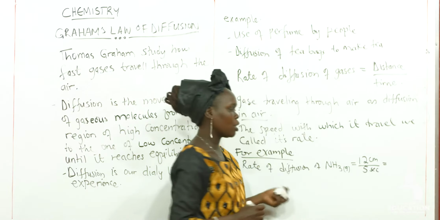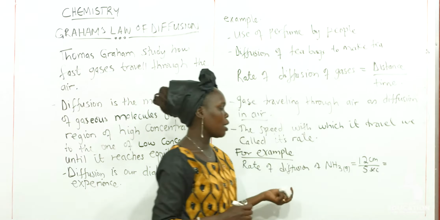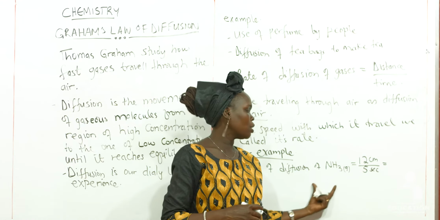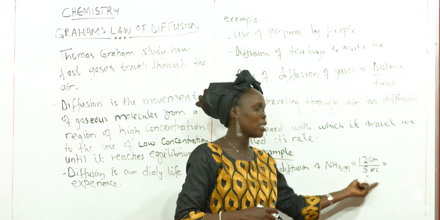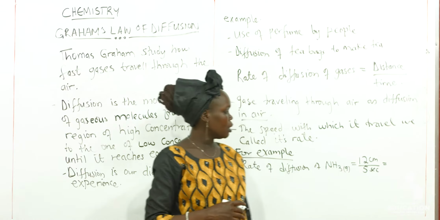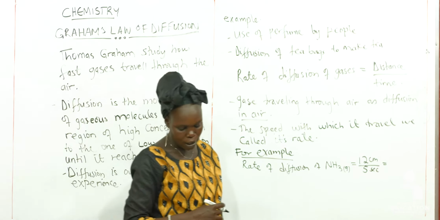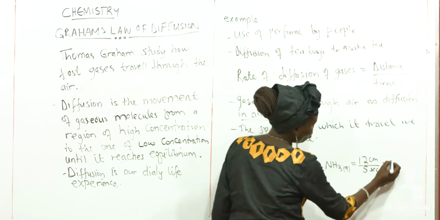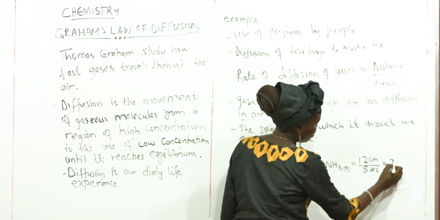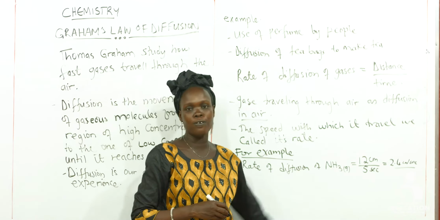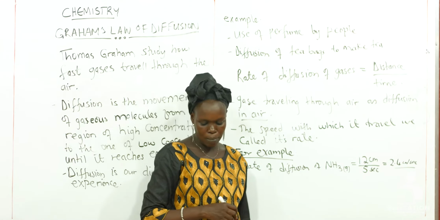So at first, the scientists discovered that you have to get the rate of diffusion of any gas by knowing the distance that it covers and the time it takes. So with this, by dividing 12 over 5 seconds, we have 2.4 centimeter per second. So the rate of diffusion of ammonia will be 2.4 centimeter per second.